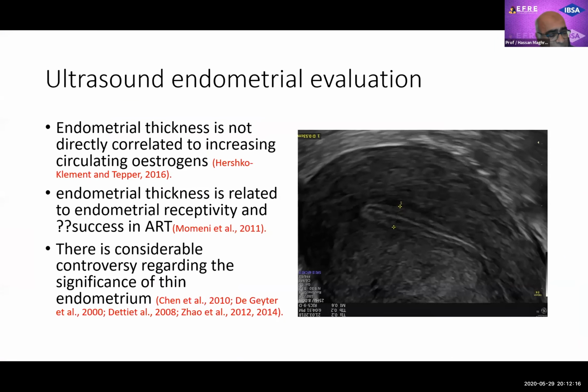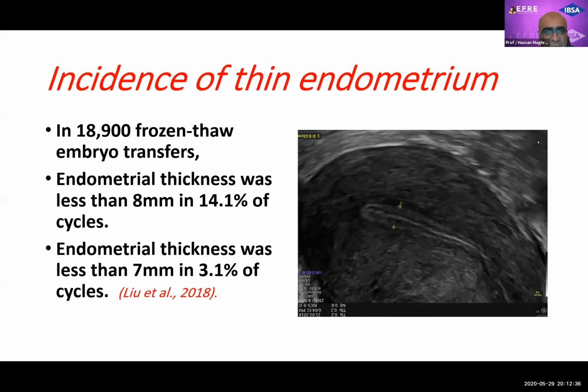Endometrial thickness is related, but not directly correlated, to increasing circulating estrogen. Thickness is related to endometrial receptivity, possibly, and success in ART, which is also a controversial issue. There is considerable controversy regarding the significance of thin endometrium.